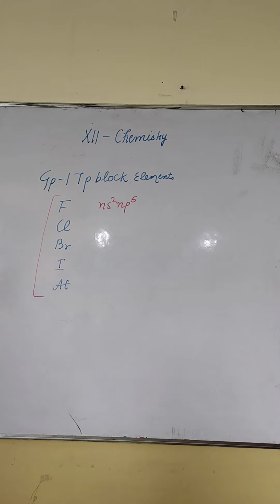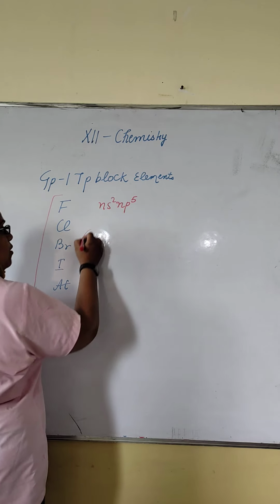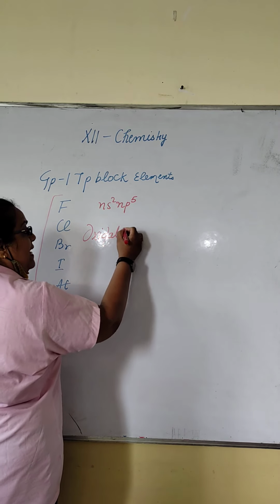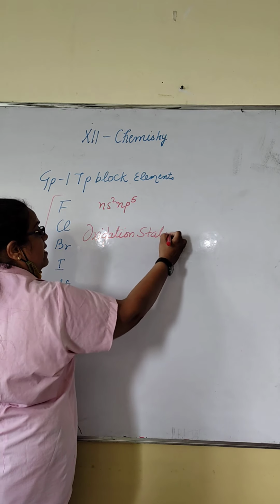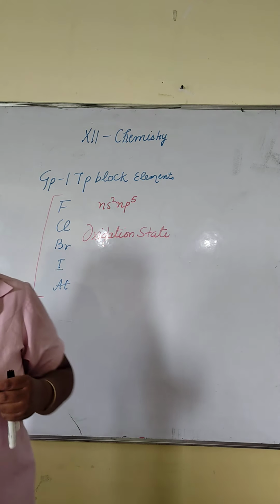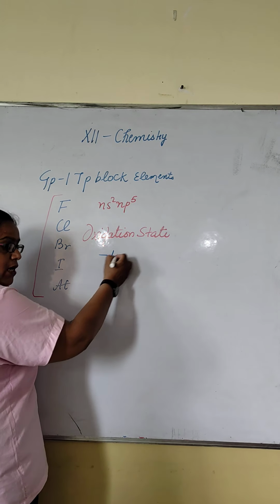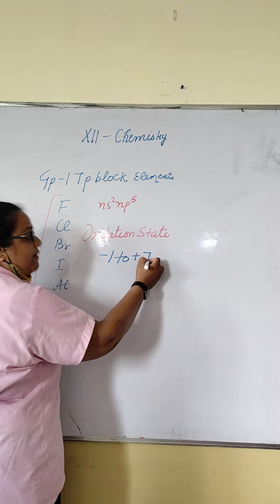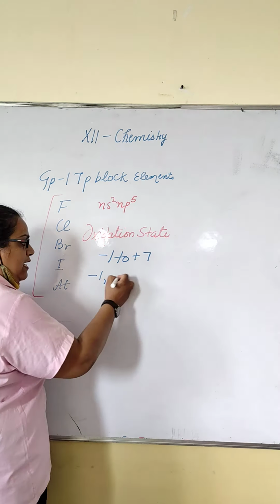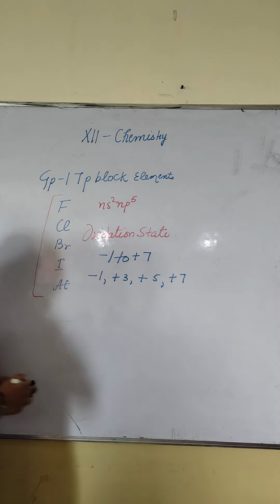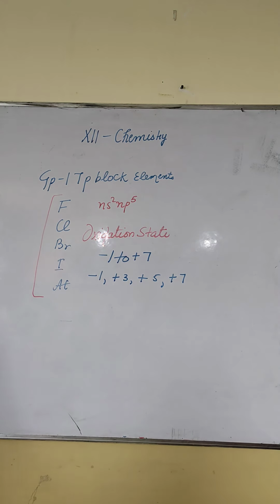So in chemical properties, the first property is regarding its oxidation state. My dear students, how many electrons does it require to complete its octet? 1. So its oxidation state ranges from -1 to +7. Generally -1, +3, +5, +7. But fluorine only exhibits -1 oxidation state.